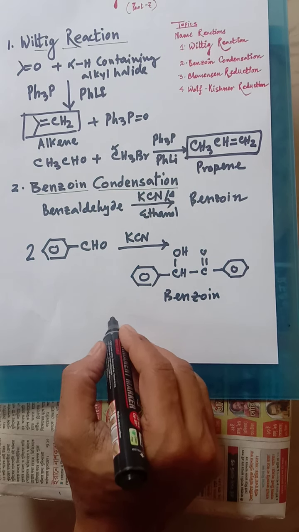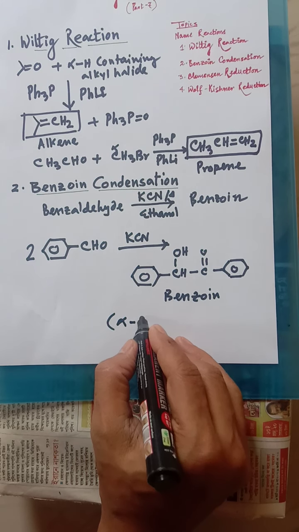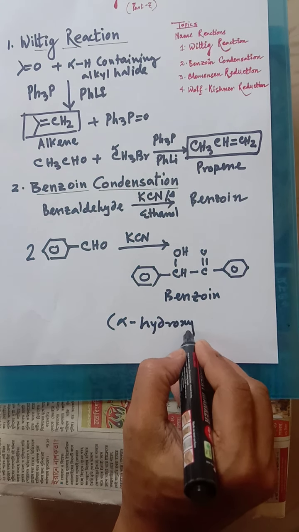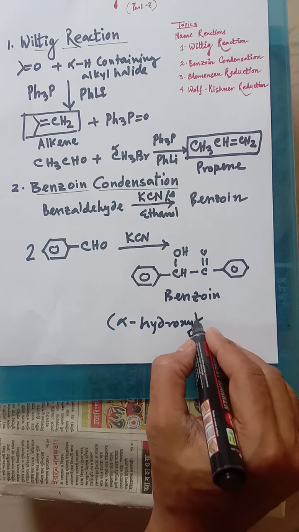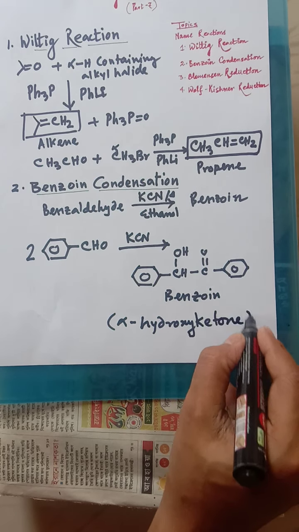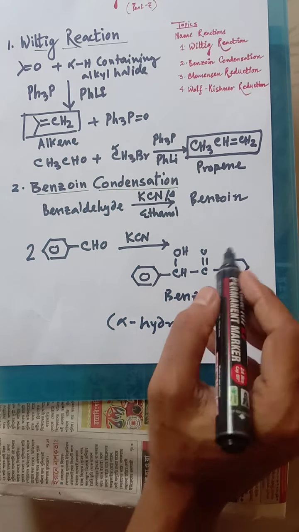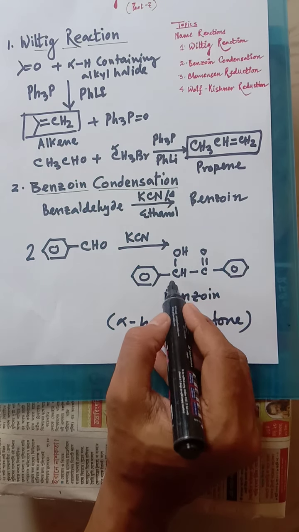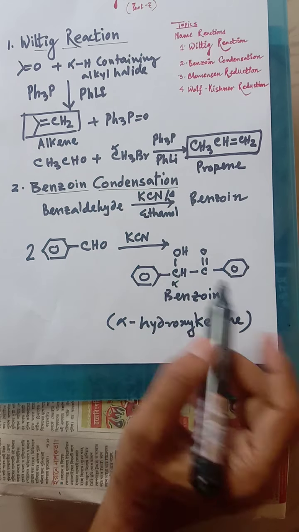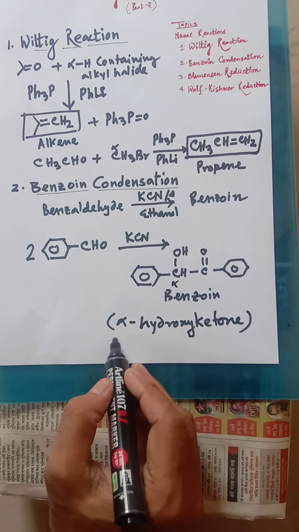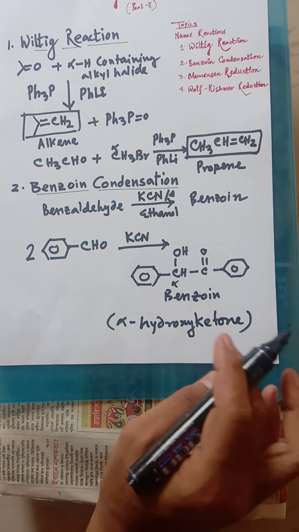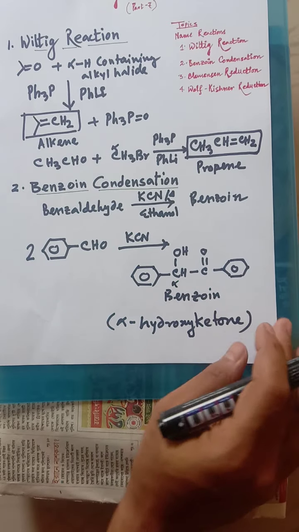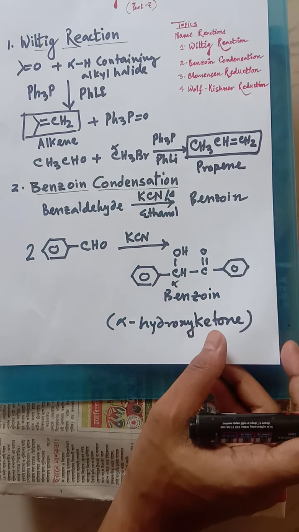It is also known as an alpha hydroxy ketone. Why is it an alpha hydroxy ketone? As I mentioned earlier, this is the functional group ketone, and the next one is the alpha carbon. This alpha carbon has OH, that's why it is an alpha hydroxy ketone. So this is called benzoin condensation, and the product is called benzoin. Hope that it's clear to all of us.